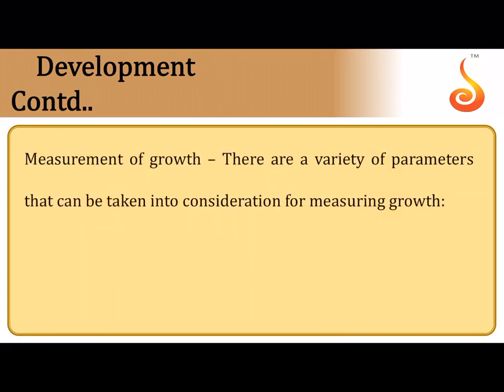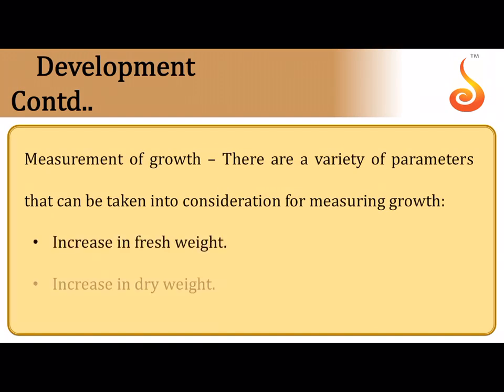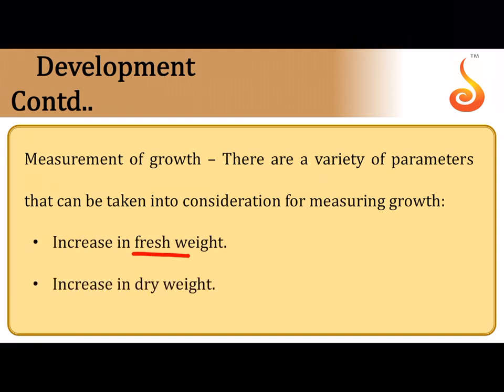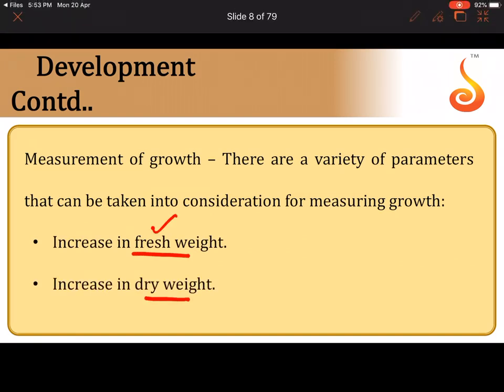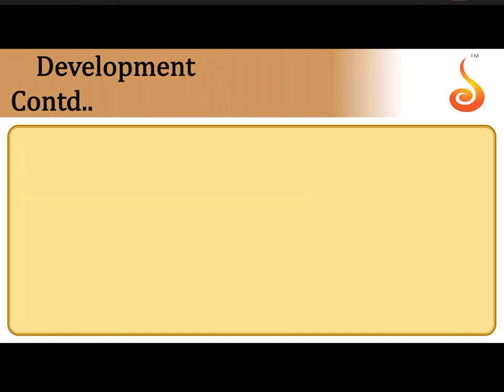How do you measure growth? Now, there are different parameters that can be considered in measuring growth. We can say increase in fresh weight, increase in dry weight. Fresh weight is you're taking into account the weight of water that is present within the plant body, and dry weight is you're drying the plant body completely. So, dry weight only gives you the weight of the biomass, that is all the biomolecules or the organic matter that is present in the plant body.